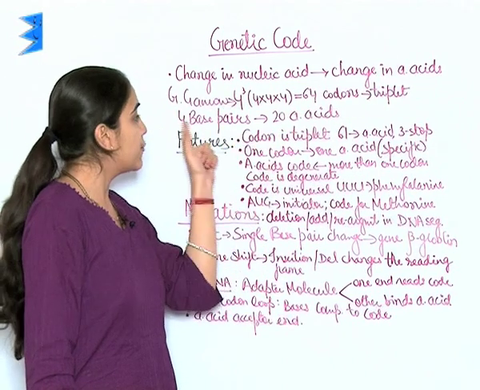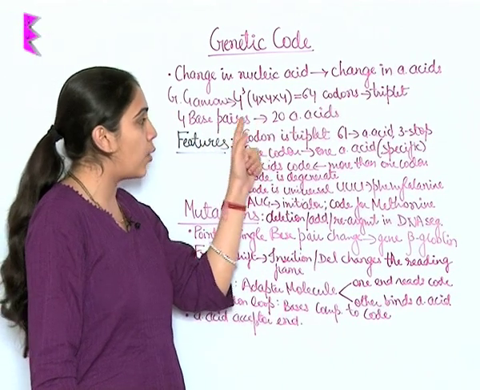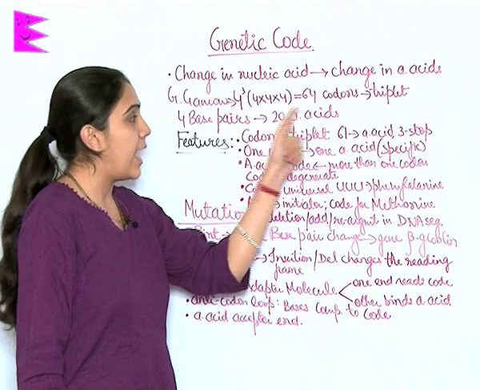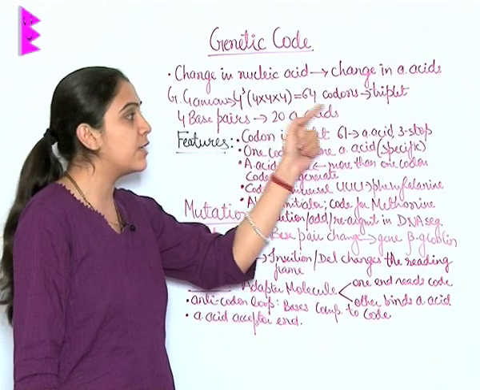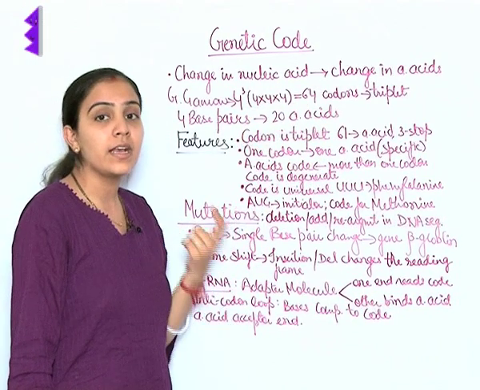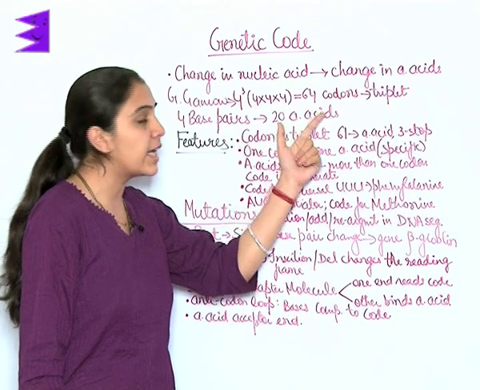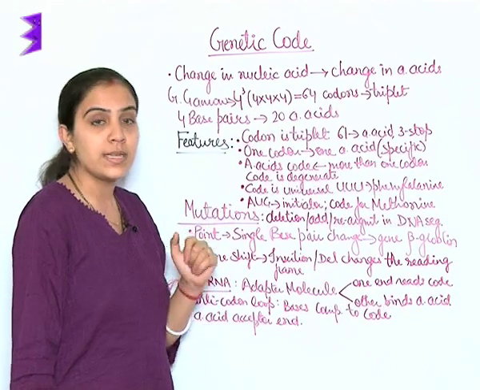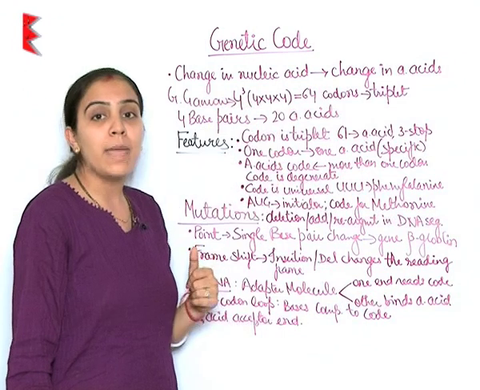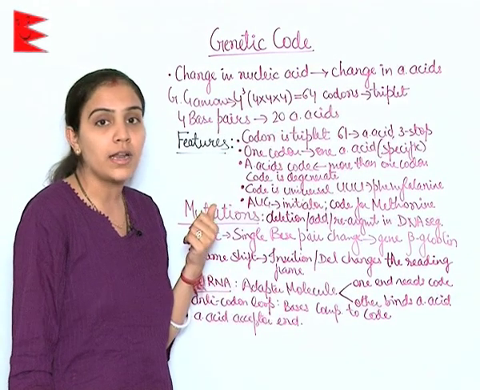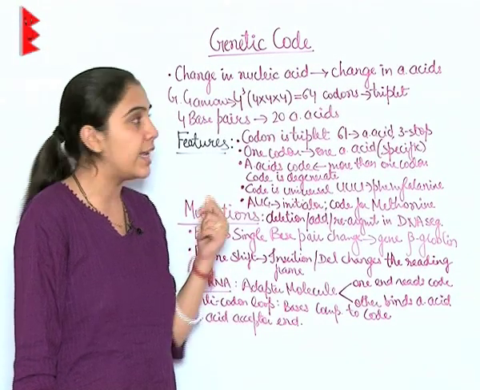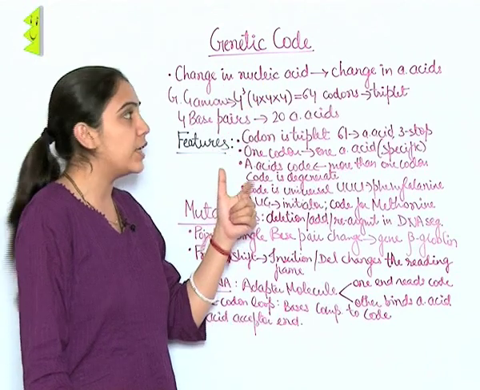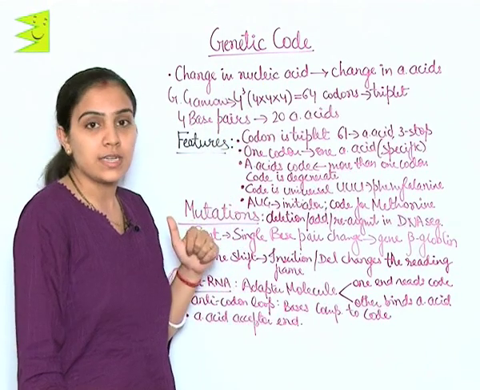But as 4 bases are coding for 20 amino acids and this combination comes out to be 64 codons, it took time to realize and to establish the genetic code. Many scientists like Hargobind Khorana, when he synthesized RNA, after those discoveries, the genetic code was established.